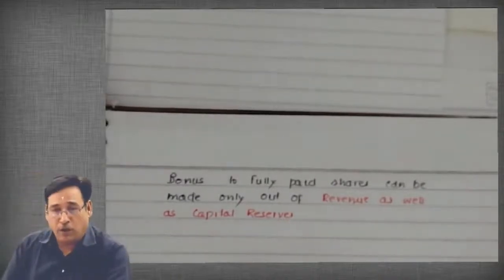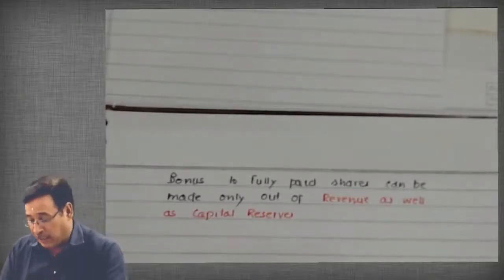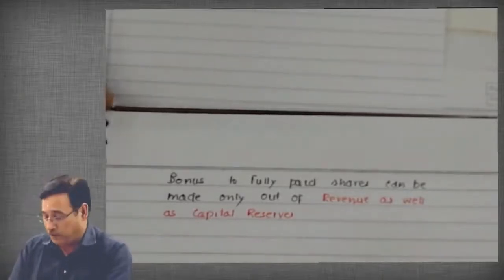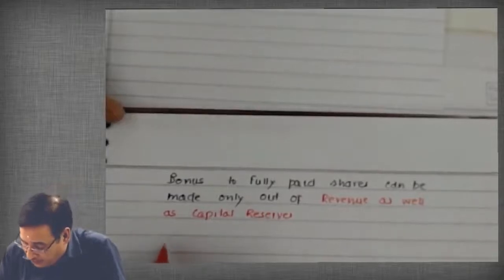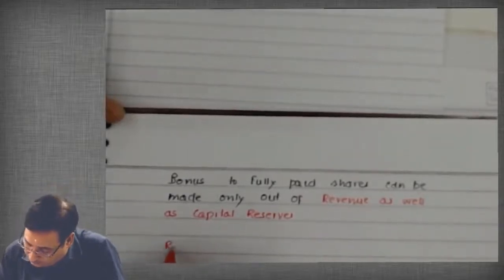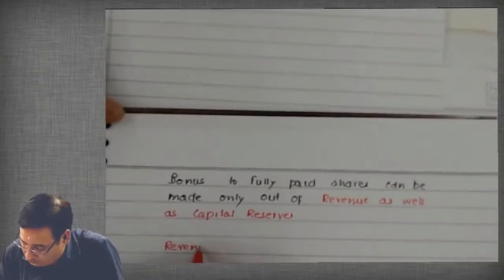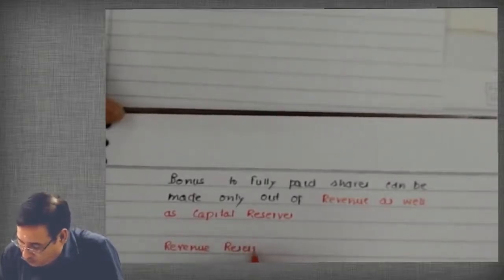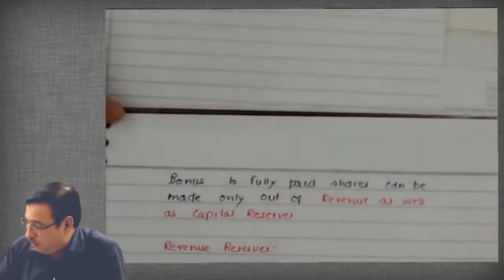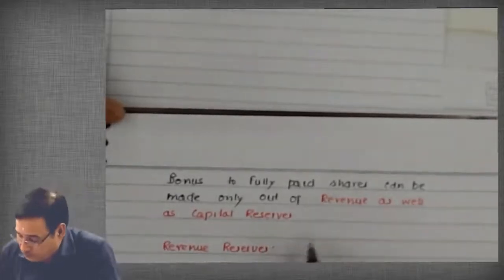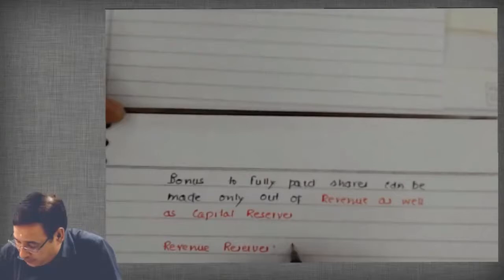So we need to equip ourselves what exactly revenue reserves and capital reserves are also. So here I am writing revenue reserves. All these type of reserves are revenue reserves.